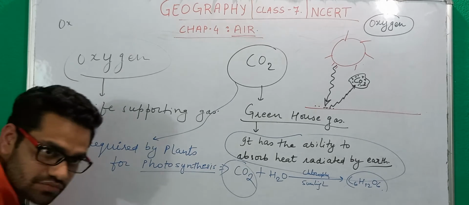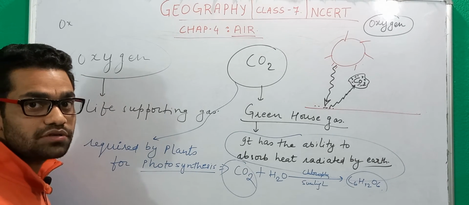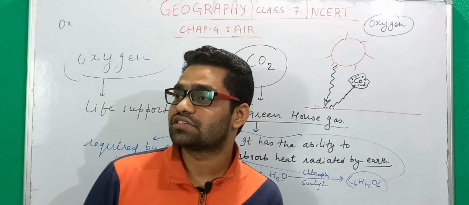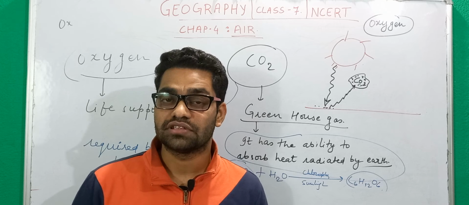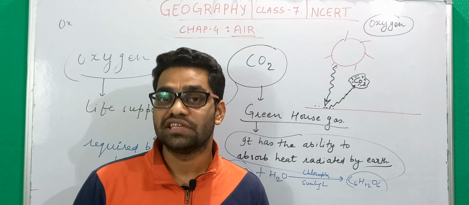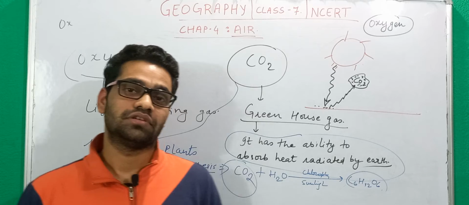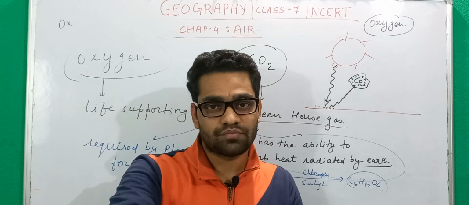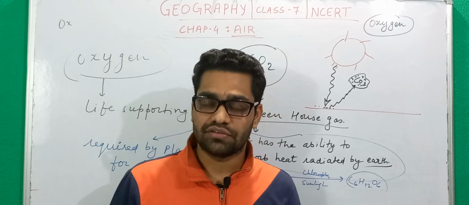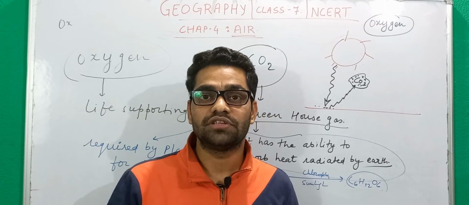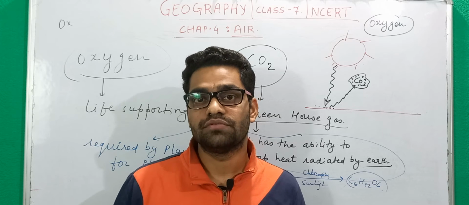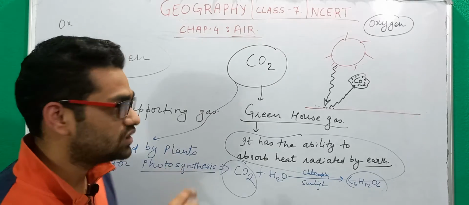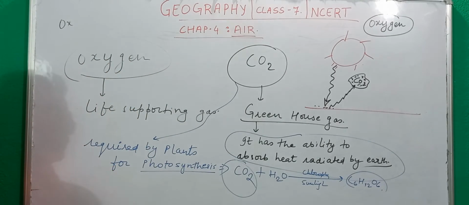Without CO2, how will plants prepare food? And if plants would not prepare food, what will happen to us? You will say, okay, I will eat egg, I will eat meat, but what about the animals? Will they eat humans? No. Herbivorous animals eat plants and carnivorous eat herbivorous, you know it. What will happen to the herbivorous if there are no plants? That is something you have to understand. So CO2 in that sense is very much essential.